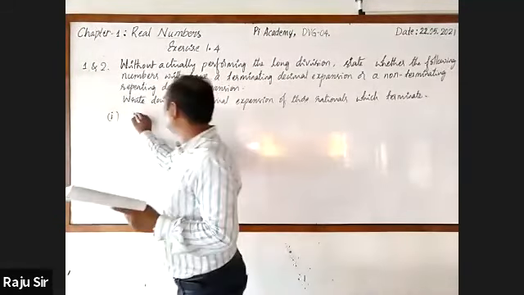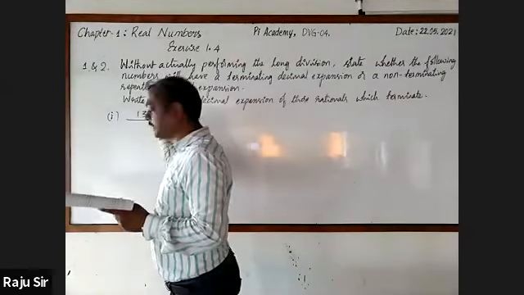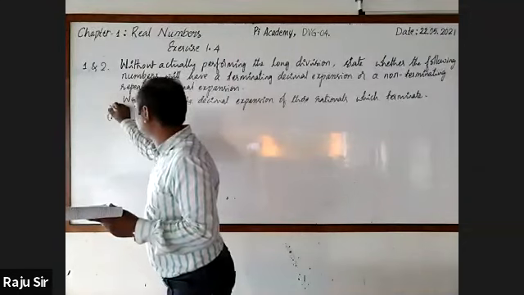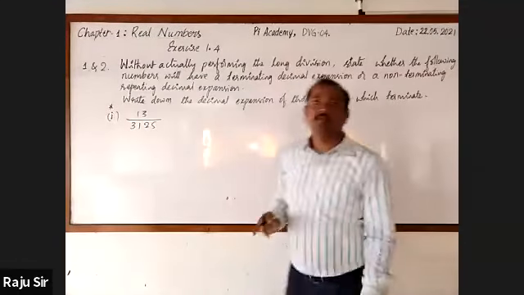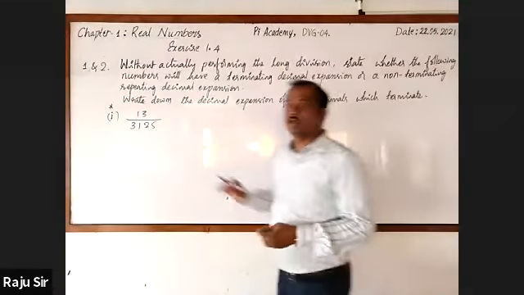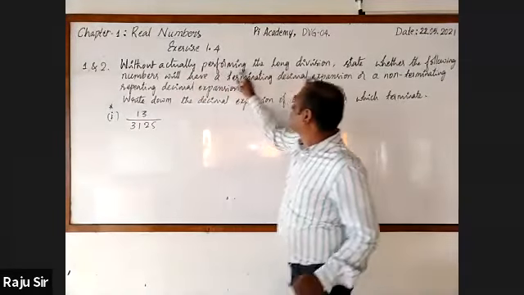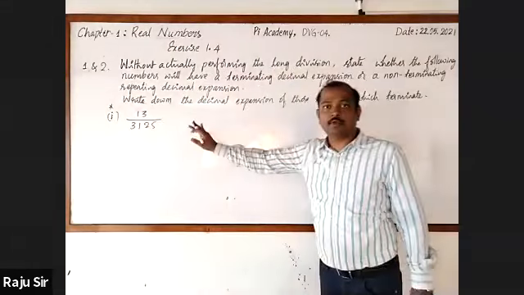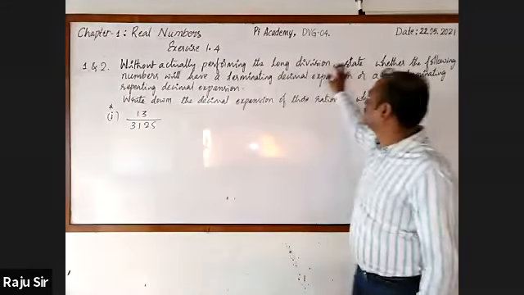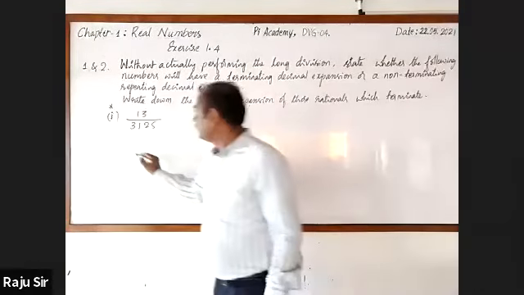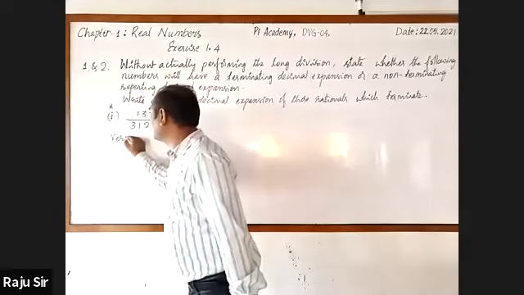First one, it is 13 by 3125. Just put a single star mark. Even this was given in the examination. First we shall, without actually performing the long division, you should not go for dividing it. Without dividing, you have to decide whether it is terminating or non-terminating. We have a method, let's go for that.